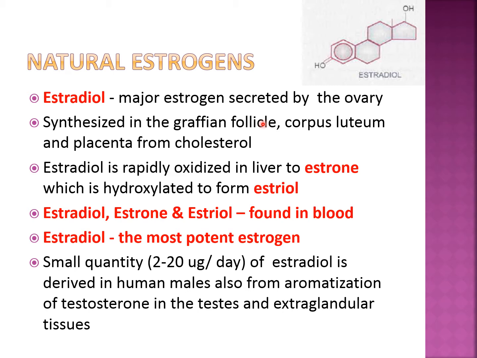Regarding the Graafian follicle, first there is a primary follicle, and then under the influence of various hormones secreted from the anterior pituitary, that is FSH and LH, this primary follicle goes on maturing and develops into the Graafian follicle. The Graafian follicle is responsible for the secretion of the estrogen. Here I just want to tell something about the female reproductive tract, which you already learned in the 12th and as well as in the first year.